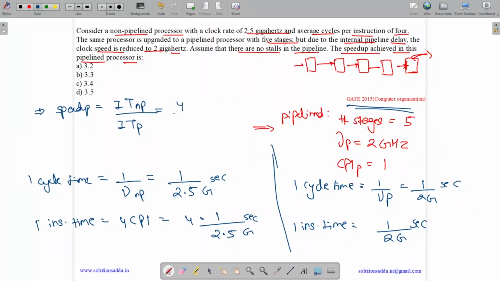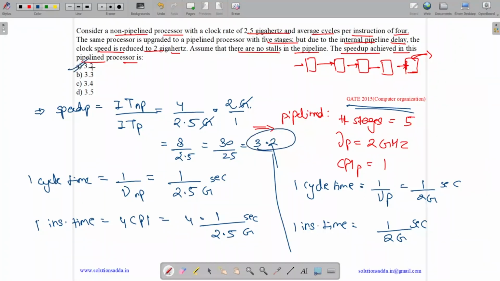So non-pipeline was taking 4 by 2.5 gigasecond and pipeline is taking 1 by 2 gigasecond. So we get 8 by 2.5, or we can say 80 by 25, which equals 3.2, is the speed up achieved.